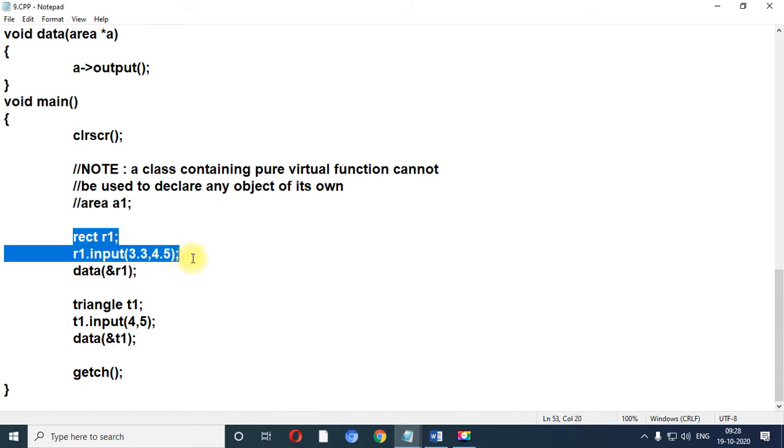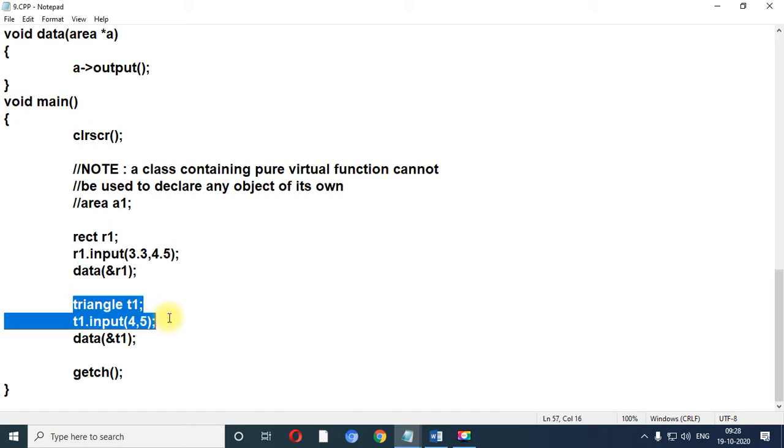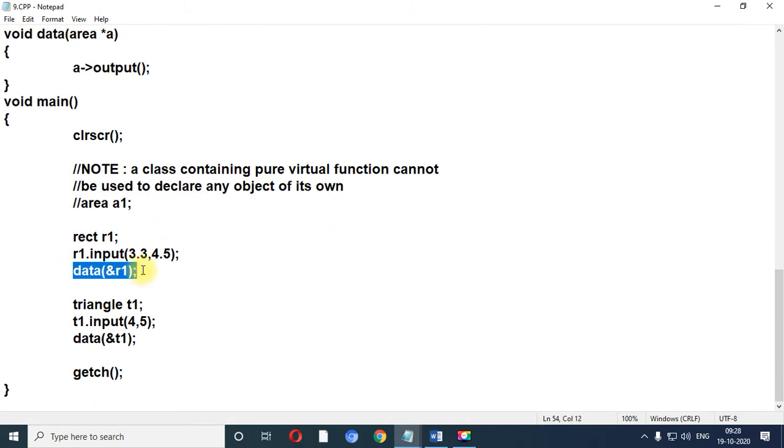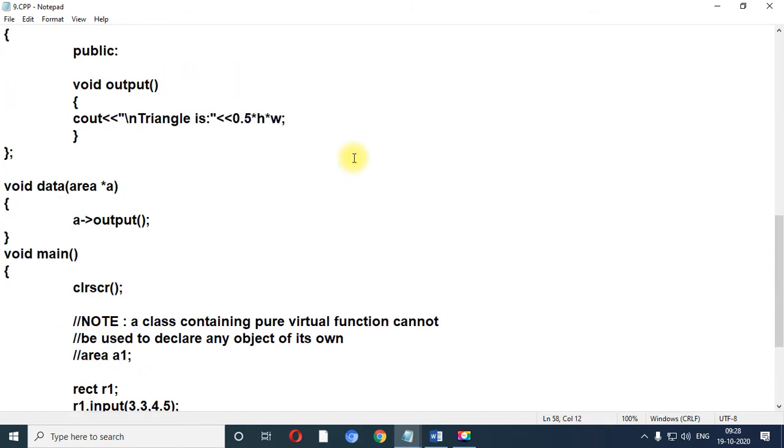Using this, it will initialize the values of the variables of the rectangle class. This will initialize the values of the triangle class, and using the data method you are able to give the reference of the T1 object. So the first time it will call the rectangle class method, and the second time it will call the triangle class output method, and in this way you are able to get the output on the screen.